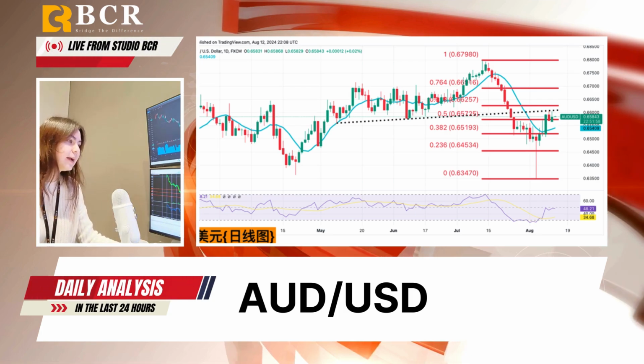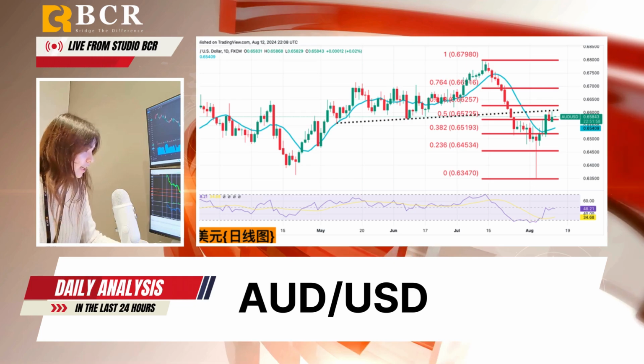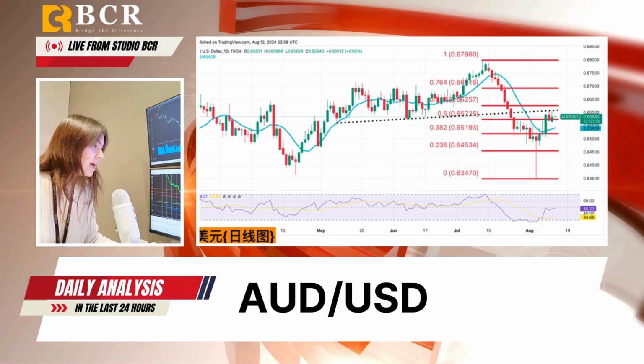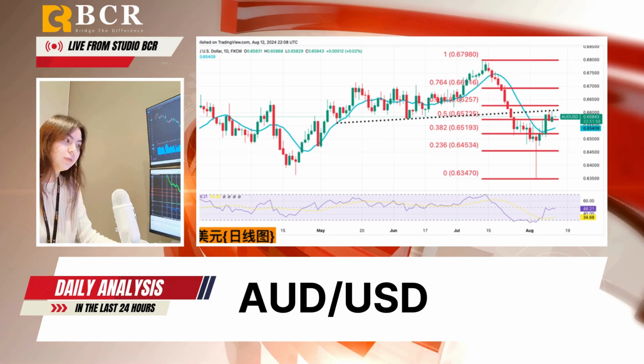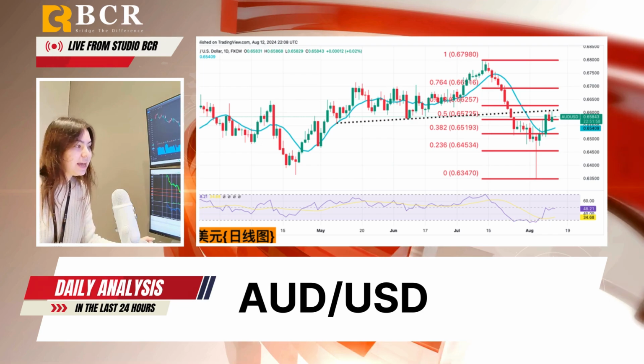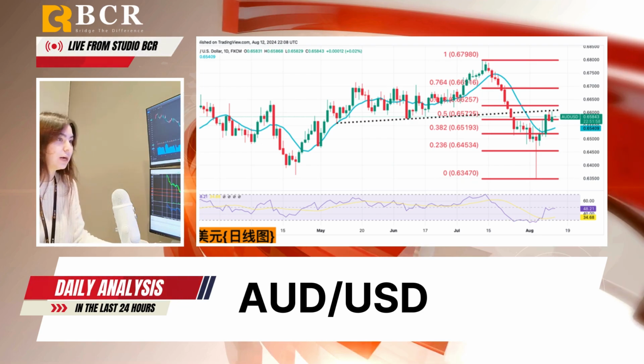Support remains firm at 0.65 and 0.6453, which is the 23.6% Fibonacci retracement. The RSI is neutral around 46, indicating balanced buying and selling pressure. If the pair breaks above 0.66, it could target 0.6625, the 61.8% Fibonacci retracement, and 0.6691, the 76.4% Fibonacci retracement.